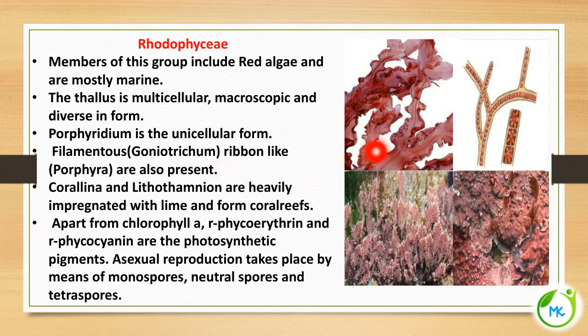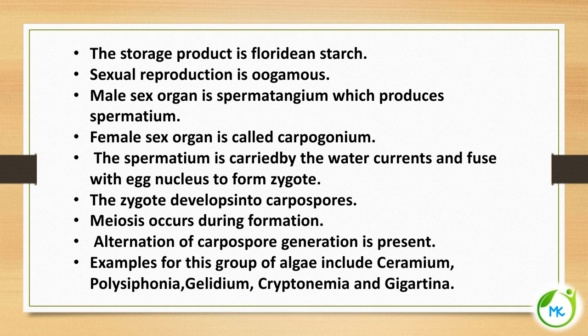So this is the filamentous form of algae, Goniotrichum, and this is the ribbon-like form of algae, Porphyra, and this is the coral-like form, Corallina and Lithothamnion, which are seen deposited in the corals. Apart from chlorophyll A, phycoerythrin and phycocyanin are the photosynthetic pigments, and asexual reproduction takes place by means of monospores, neutral spores and tetraspores. The storage product of this class of algae is Floridian starch.